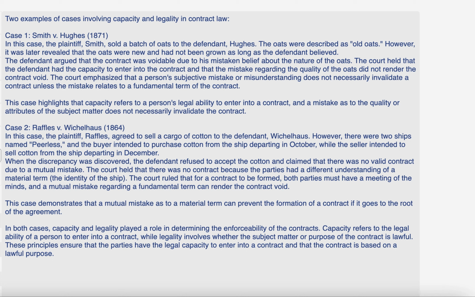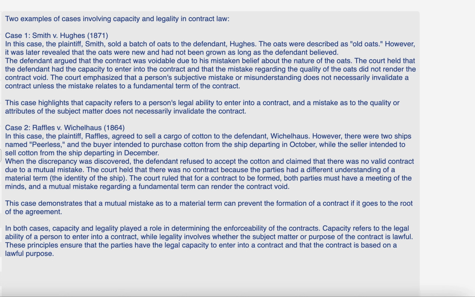The court held that the defendant had the capacity to enter into the contract and that the mistake regarding the quality of the oats did not render the contract void. The court emphasized that a person's subjective mistake or misunderstanding does not necessarily invalidate a contract unless the mistake relates to a fundamental term of the contract.